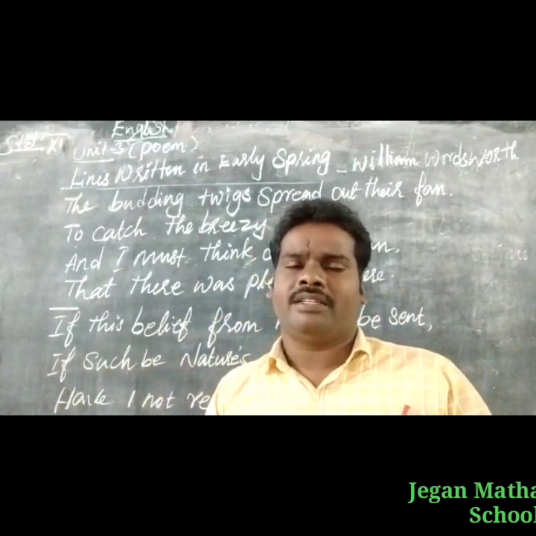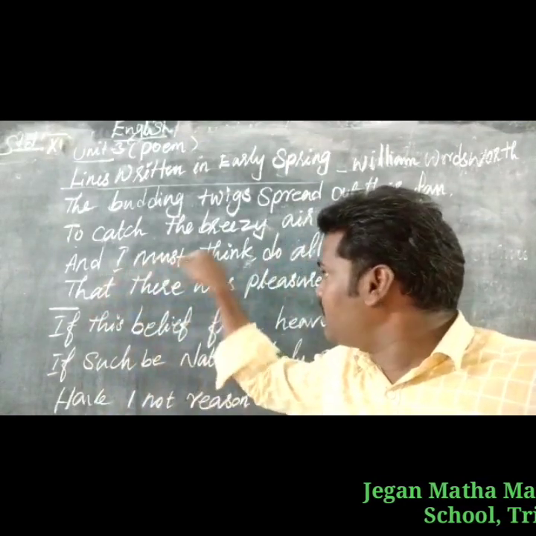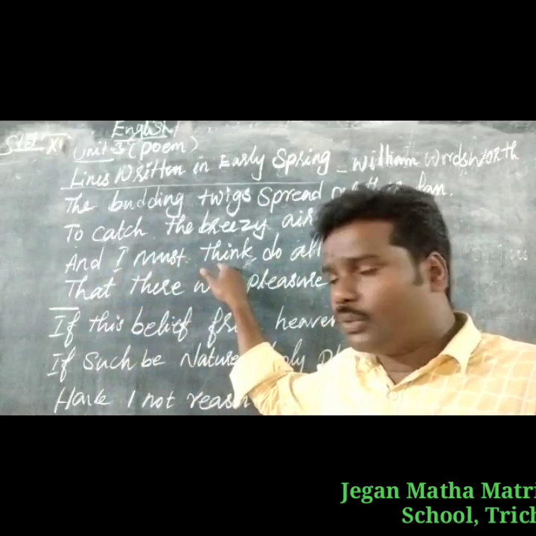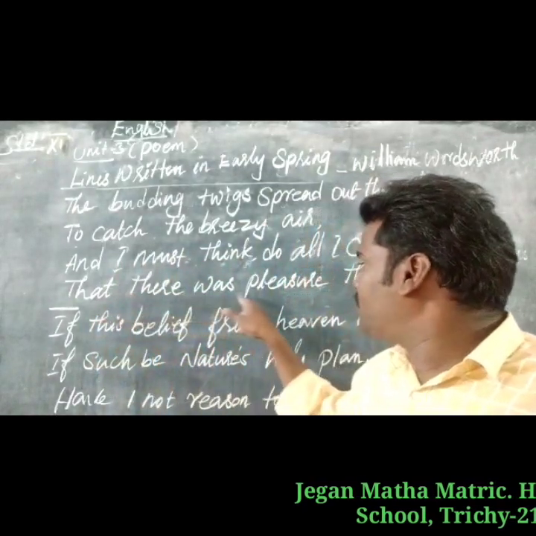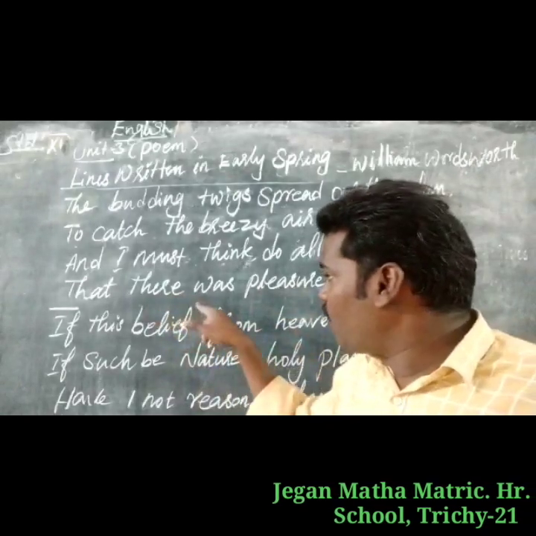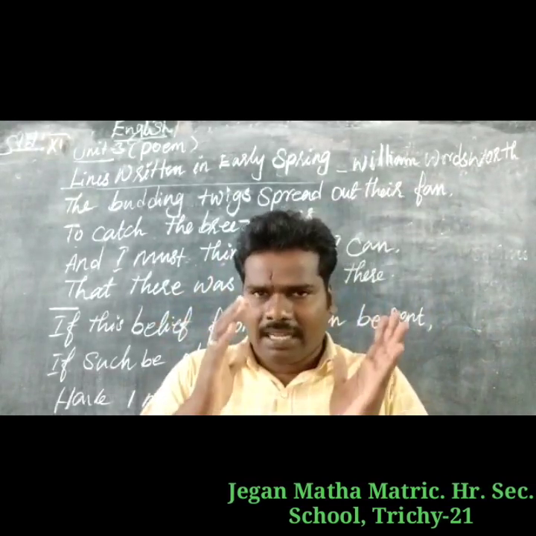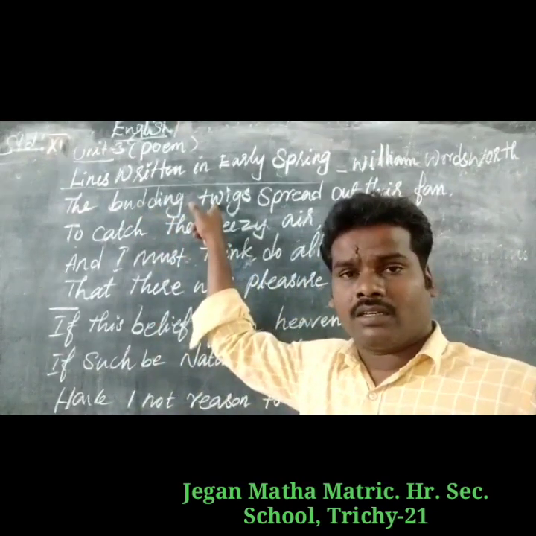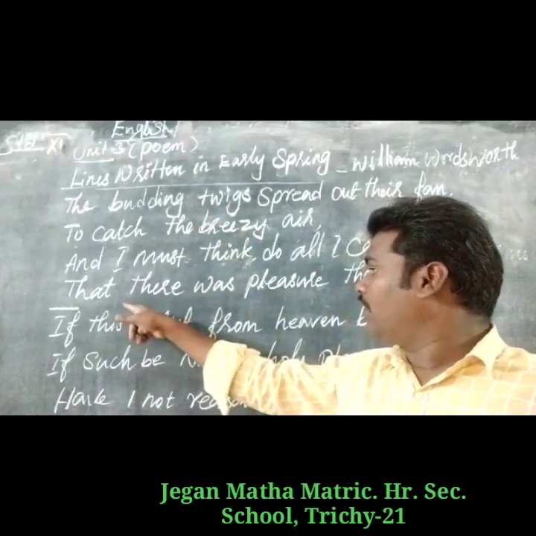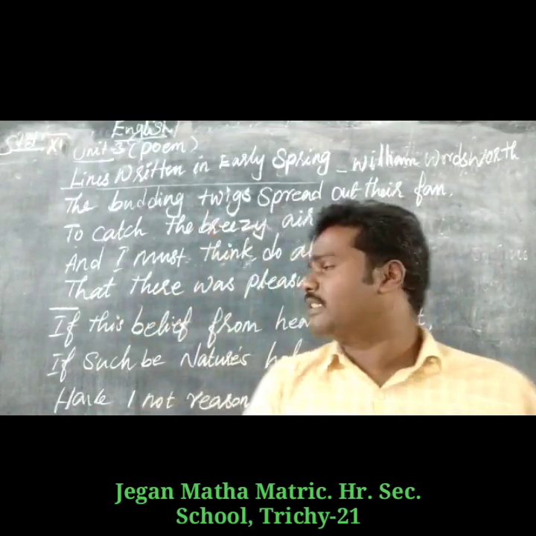So how can I do this in my life? Here, and I must think, what I want to do, I must think, do all I can. That there was pleasure, that there was happiness, after seeing the nature, the budding twigs. There was one happiness in that.